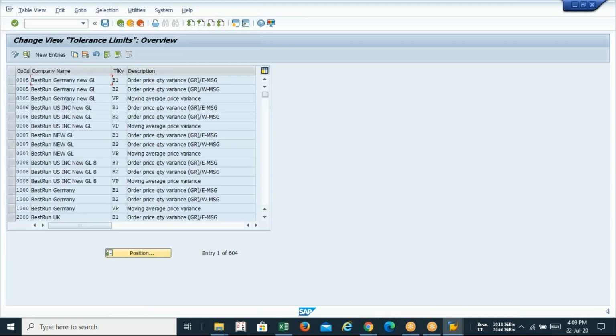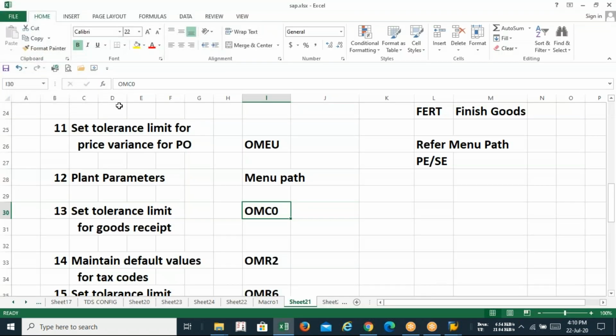Okay, so you can see again the tolerance key is there. So how many tolerance keys are here? Here are 3 tolerance keys: B1, B2 and VP. Guys, previously in the purchase order, what were the tolerance keys? 2 tolerance keys are there. What are they? AC and PE. That is in PO.